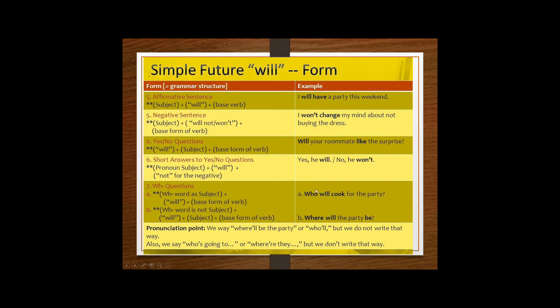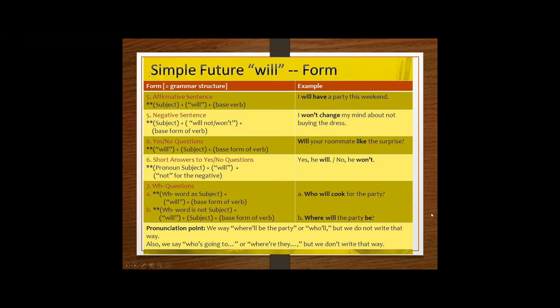Okay? If you want to use a WH question, you always have to use the WH question word at the beginning of the sentence, then the auxiliary will, then you have to use the subject and then the verb, okay? This is the example. Where will the party be? Okay? So, you can say I will or I'll for short forms, right?